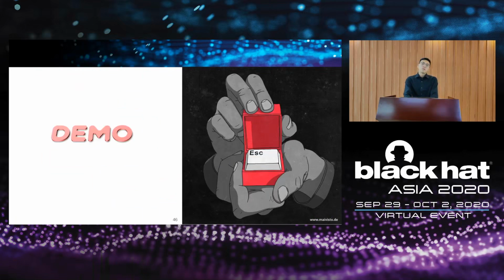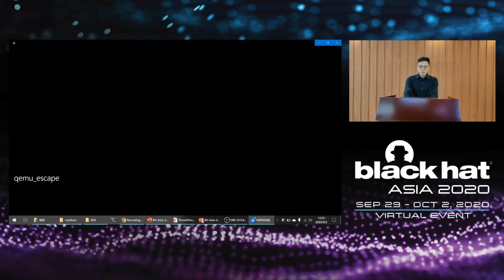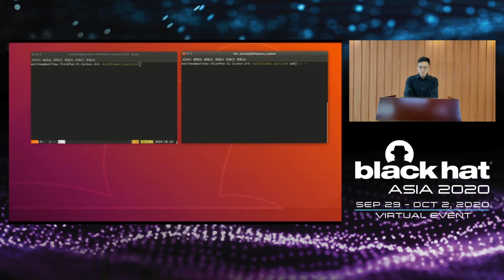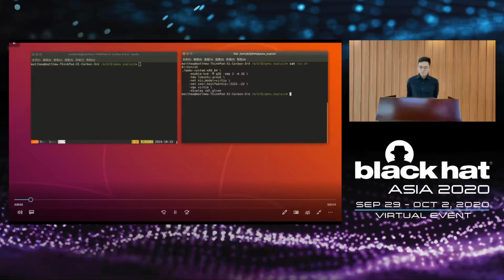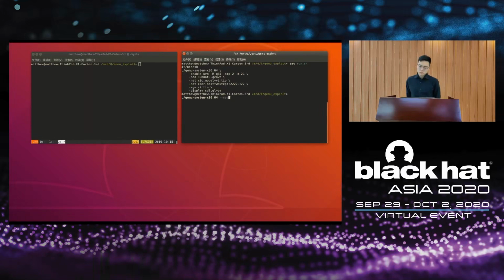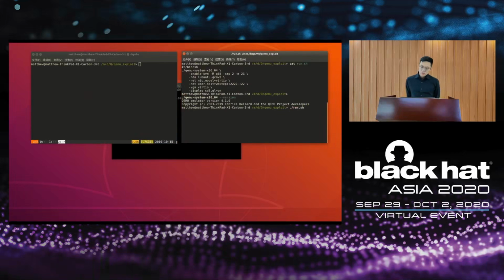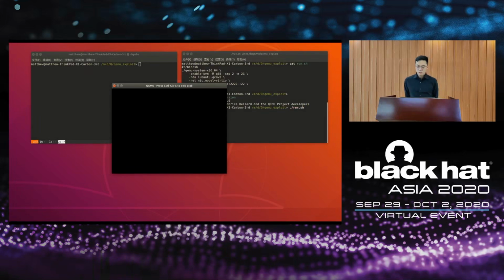Now let's see a demo of this exploitation. We start the virtual machine now.